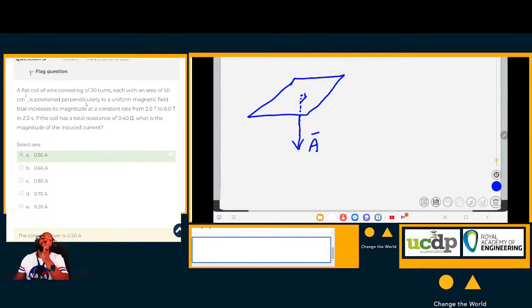Now, what else do we know that is perpendicular? The cross-sectional area is perpendicular to the magnetic field. Now, we already know that the area vector is also perpendicular to the cross-sectional area itself. This is a fact. So the area vector is already perpendicular, but then they go on and tell us that this area is perpendicular, meaning it is either up or down.